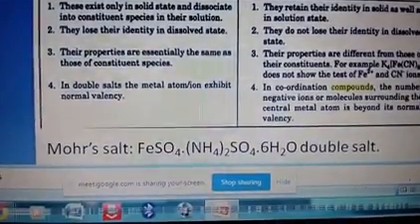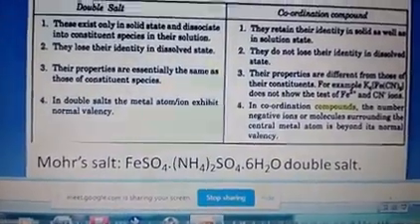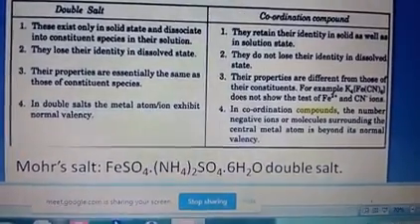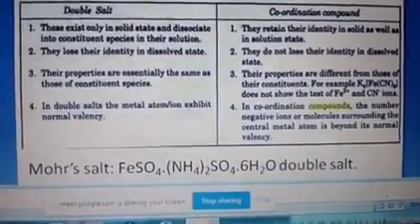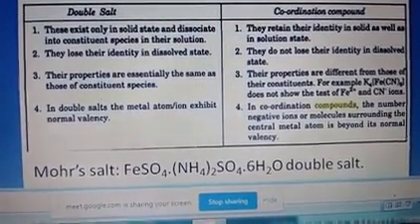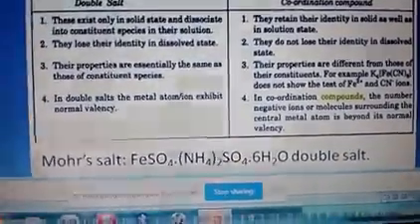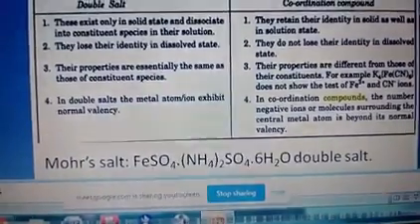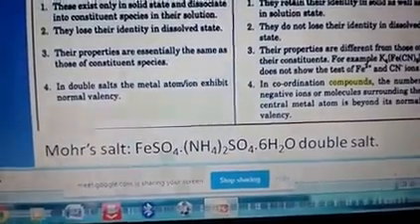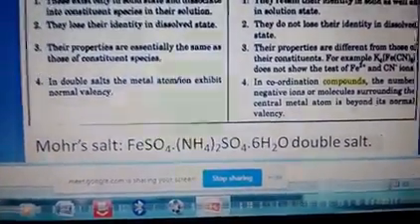In a coordination compound, the number of negative ions or molecules surrounding the central atom is beyond its normal valency. The negative ions or molecules surrounding the central metal atom occupy all the valencies. That means suppose 4 valencies are there, all 4 valencies are used to make bonds with these neutral molecules or ions.